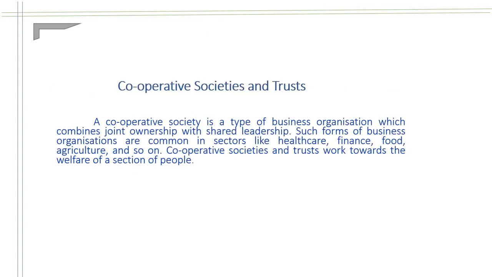A cooperative society is a type of business organization which combines joint ownership with shared leadership. Such business organizations are common in sectors like healthcare, finance, food, agriculture, and so on. Cooperative societies and trusts work towards the welfare of a section of society.